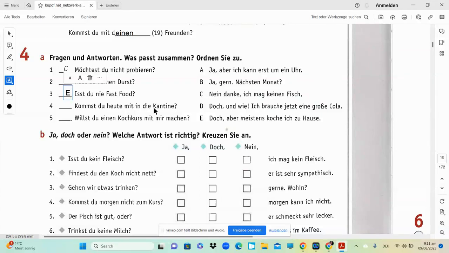Kommst du heute mit in die Kantine? Are you coming with me to the canteen? So you either in an hour or in a month. So of course if somebody is asking about canteen or restaurant, it has to be within an hour. The answer has to be A over here. Okay, and the next one is, willst du einen Kochkurs mit mir machen? Would you like to have a Kochkurs with me? It says ja, gern, nächsten Monat. Okay, so the answer is going to be B over here.